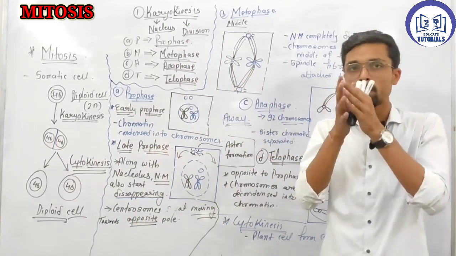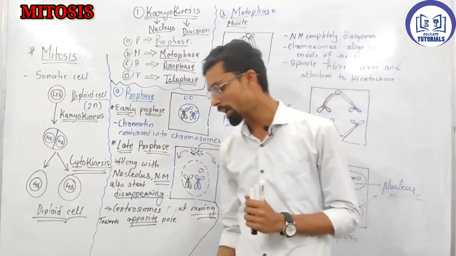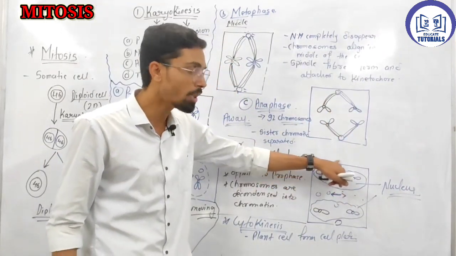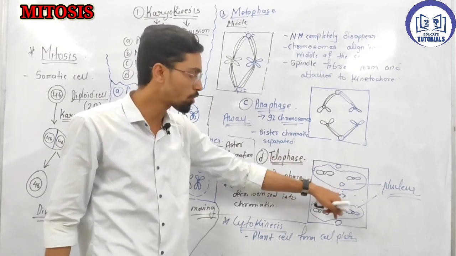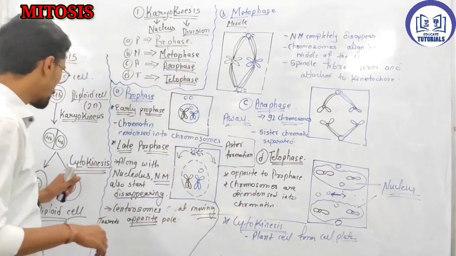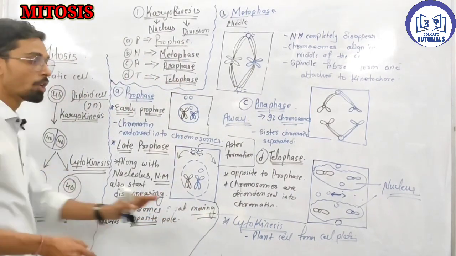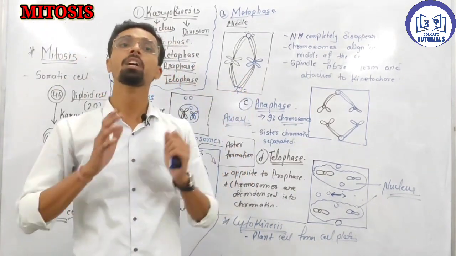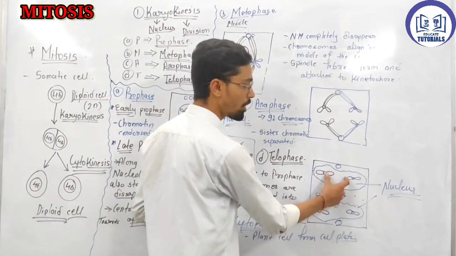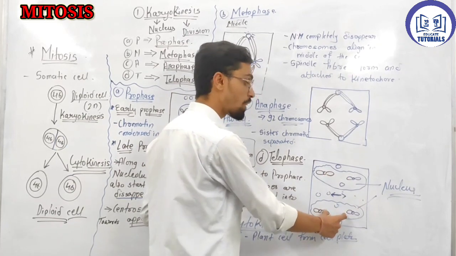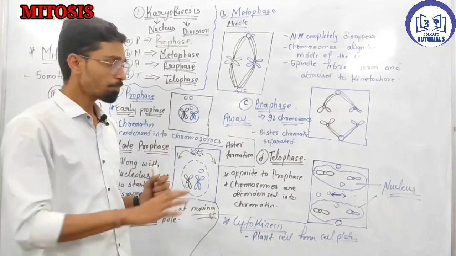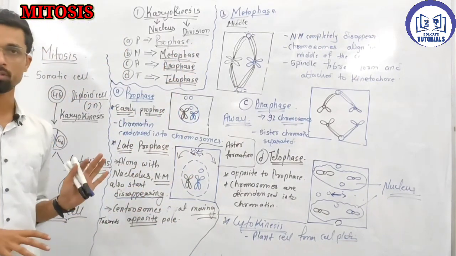Later, in anaphase, the separation takes place. In telophase, T stands for terminal. All the chromosomes went to the terminal side of the cell. That is called telophase. And cyto means cytoplasm. As we have seen, two cells are formed. So in cytokinesis, they form two cells which have the same number of chromosomes. You can see here they have 46 chromosomes, and this one also has 46 chromosomes. So this is about mitosis.